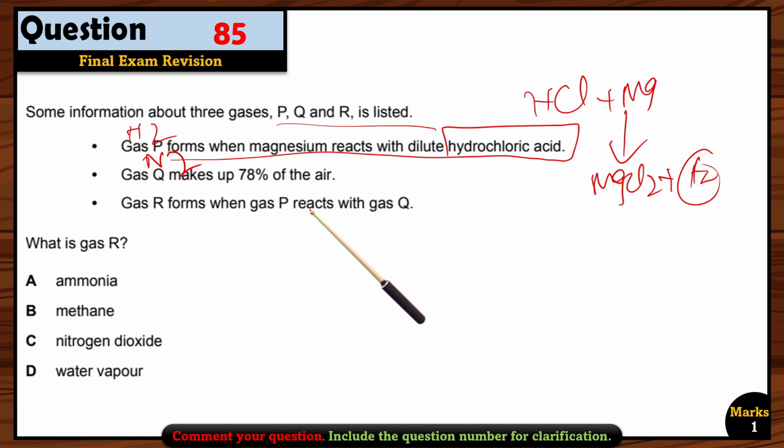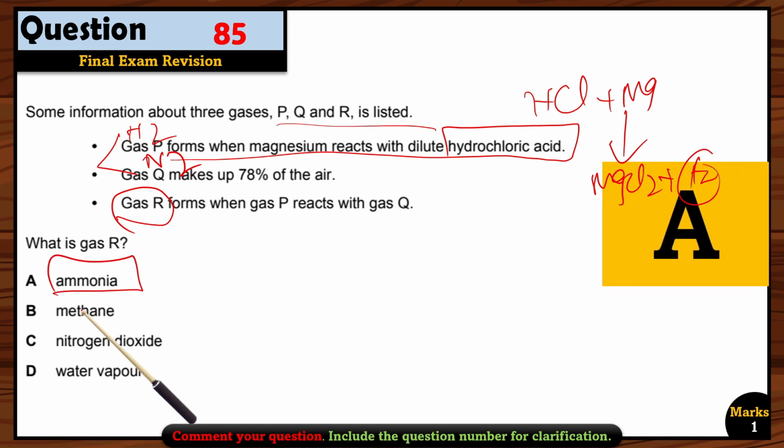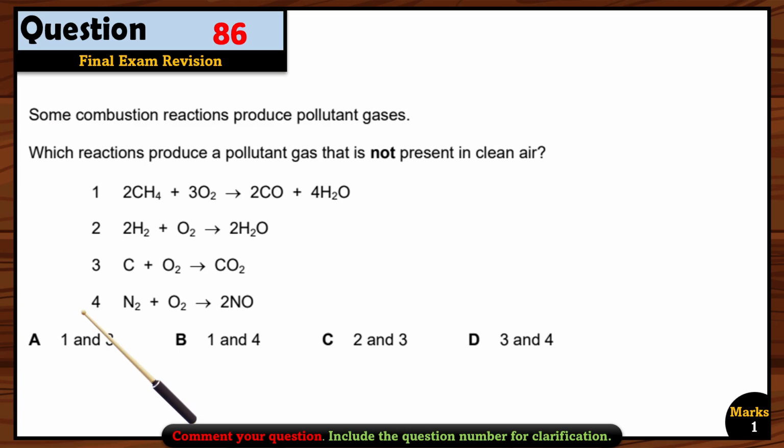Gas R forms when gas P reacts with gas Q. So when these two react, we will get gas R. So what is gas R? N2 and H2, when they react, we will get ammonia, of course. So option A is the right option. Let's see question 86.